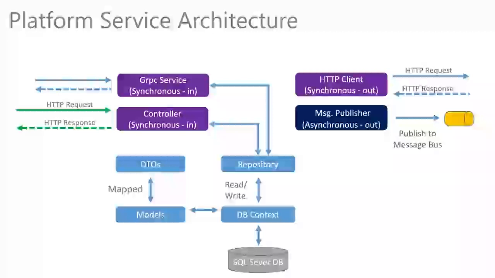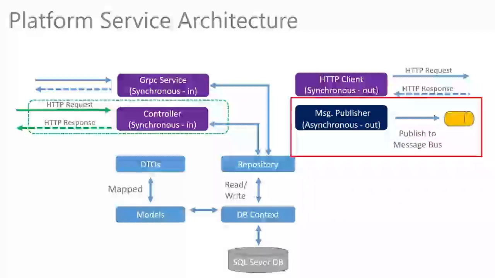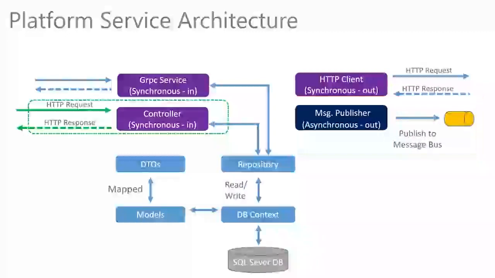Now, an important point to note, the only external interface here is our HTTP Web API controller. Everything else that is not denoted by a green line is internal within our microservices domain. And as you can see from the darker coloring on the publisher, it's asynchronous, the other ones are synchronous.